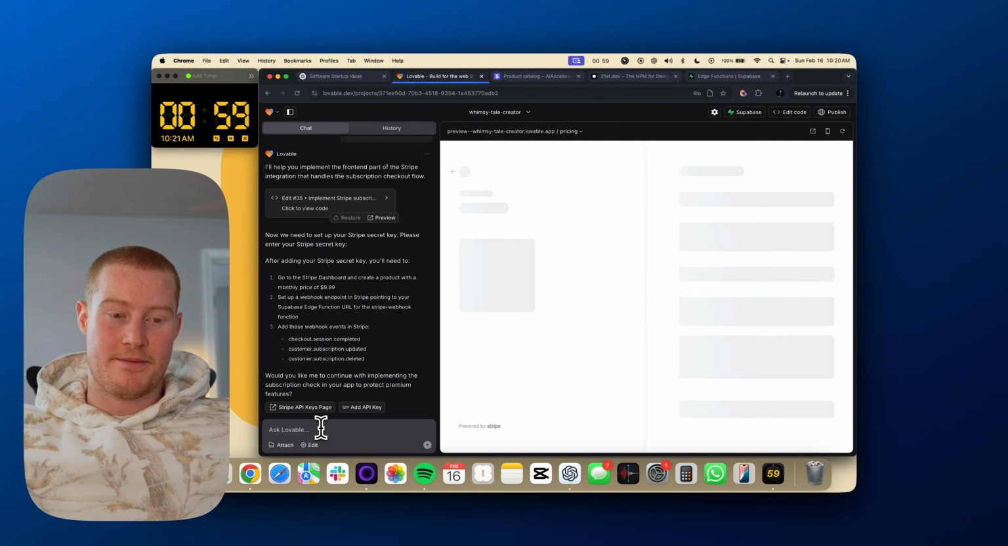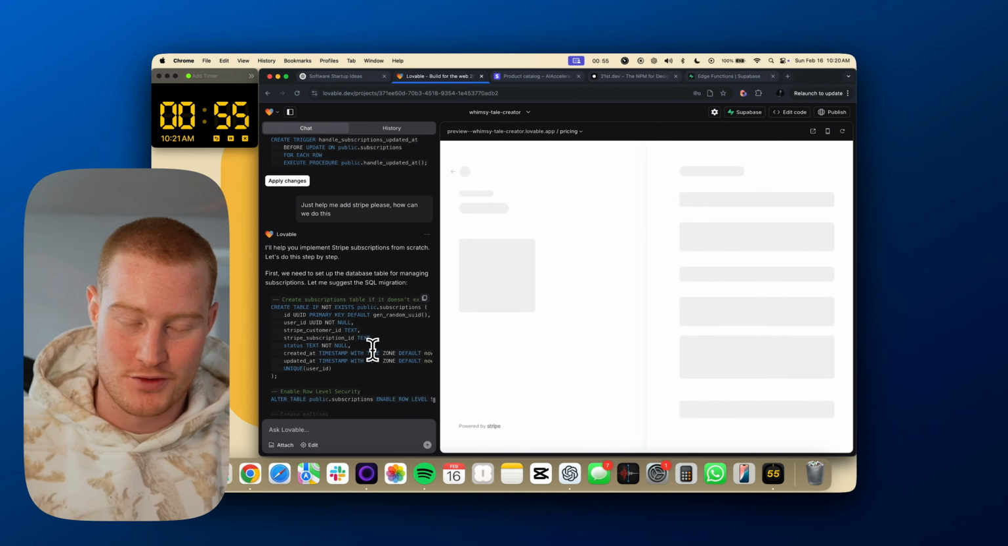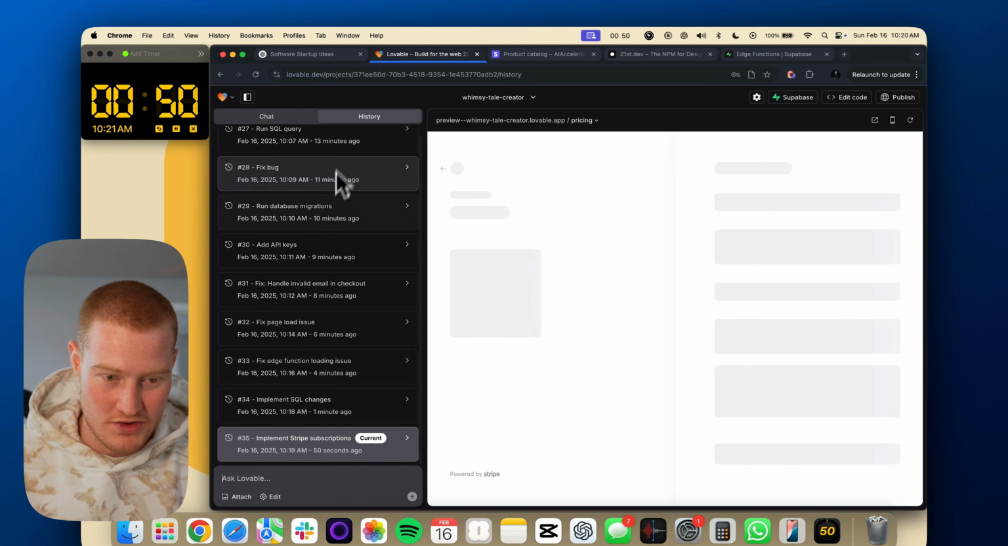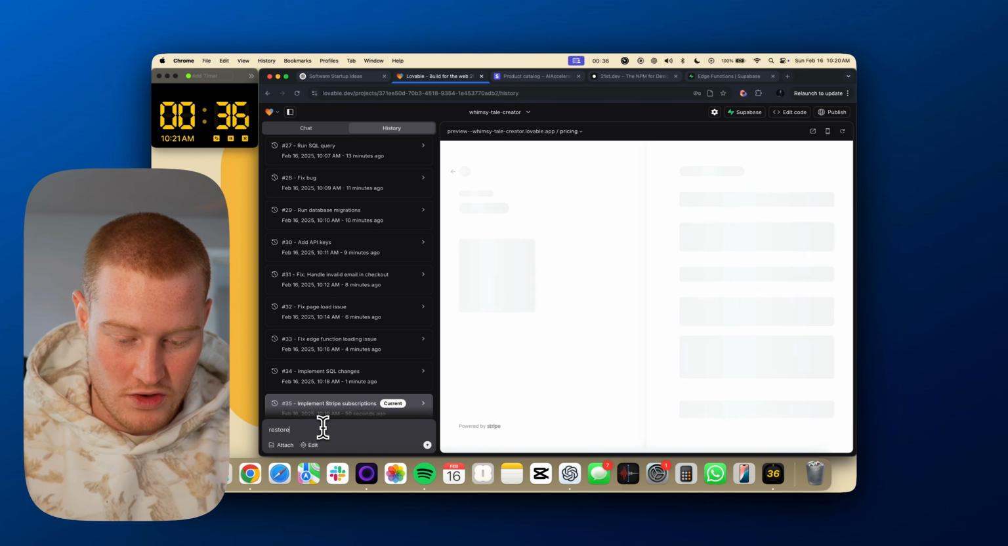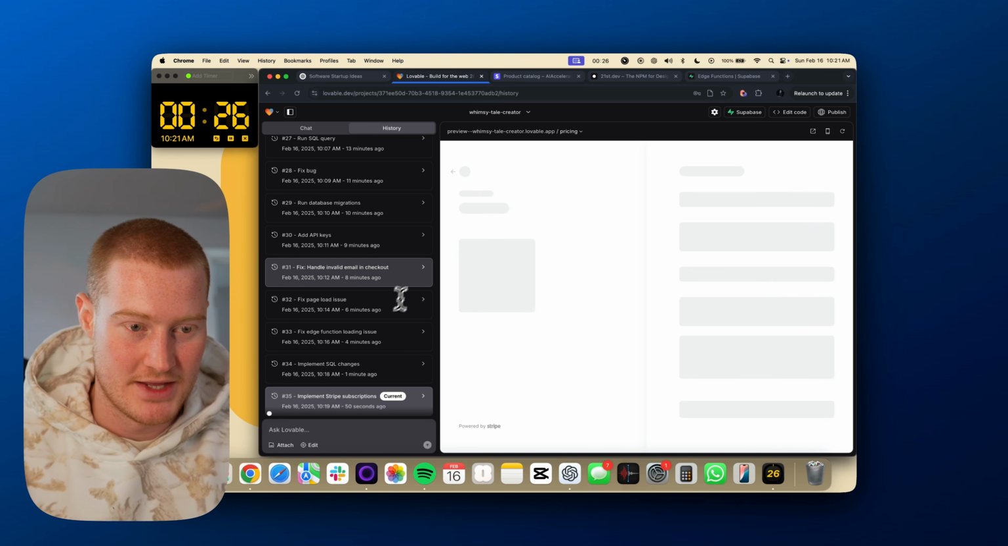All right, guys, I give up. We weren't able to add Stripe. I did something in here that for whatever reason, I ran into an issue, so I was unable to do that. What I'm going to do, I'm going to restore this before we added Stripe. Restore the app to before we added Stripe checkouts. Damn, that is a bummer.